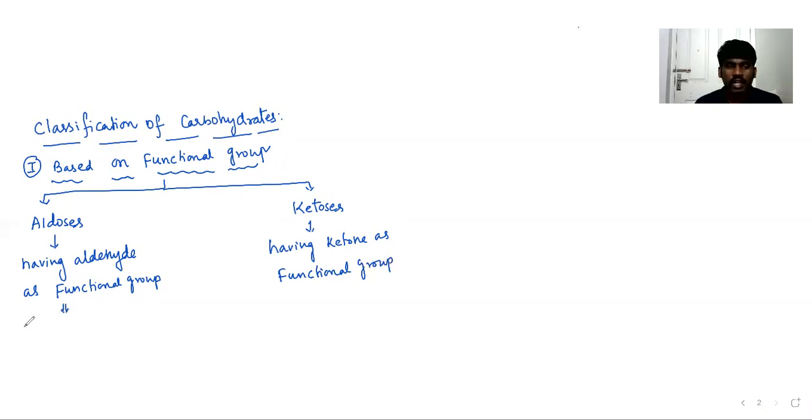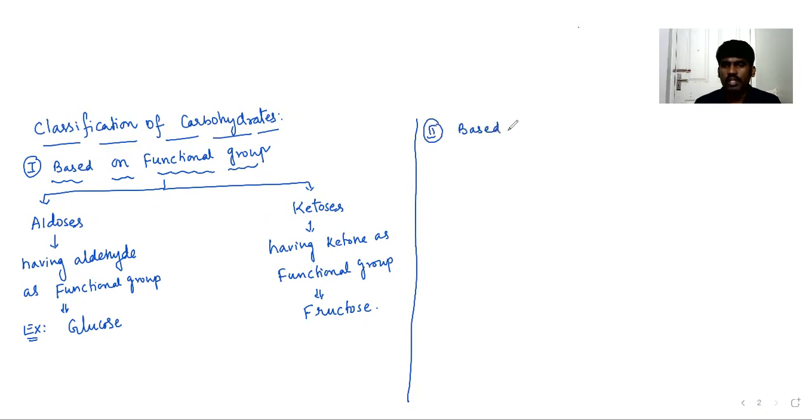The best example of aldoses, a simple aldose, is glucose. And the next simple ketose is fructose. We can discuss glucose and fructose in detail later. Glucose is an example of an aldose. Fructose is an example of a ketose. That is based on functional group. Okay. Now, the second category is based on the number of carbon atoms.